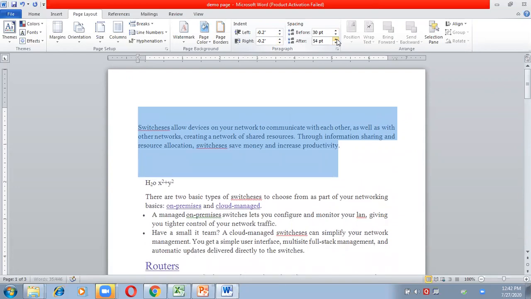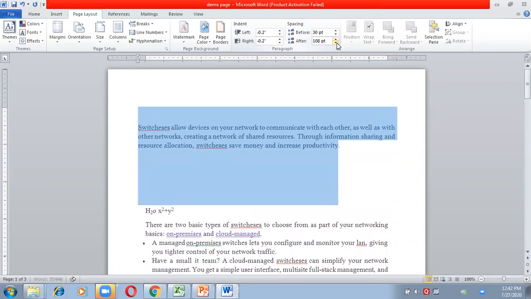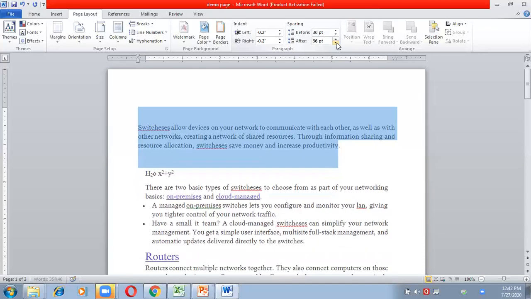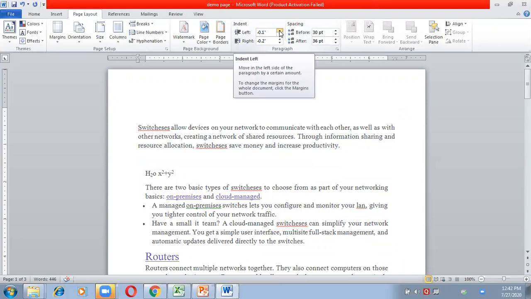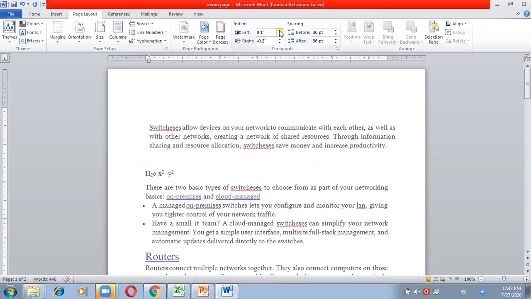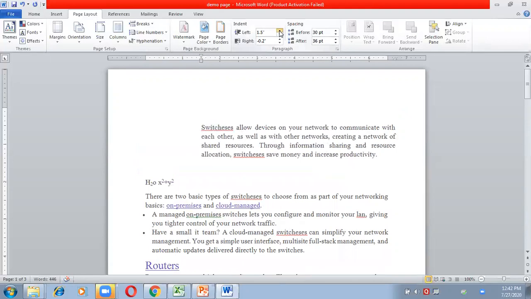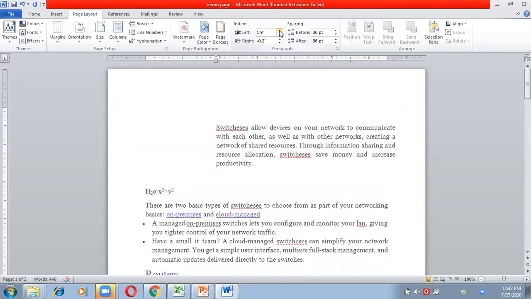Automatically it will keep increasing as I keep increasing the numbers. So this is indentation and spacing. If I select only this word, you can see the changes in the whole paragraph together. This is indentation.